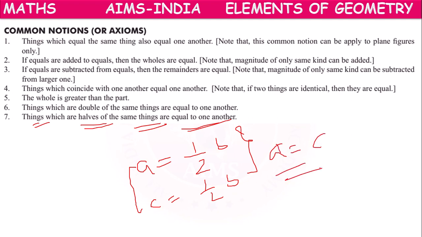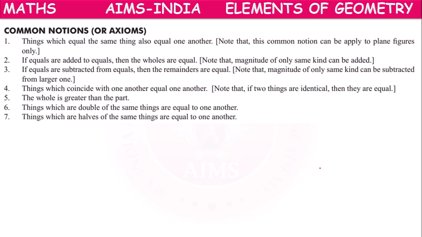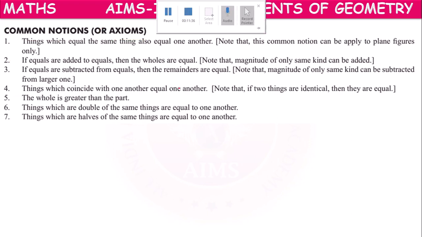In this way, Euclid has assumed some properties which are called common notions or axioms. No need to prove them true. They are just assumptions. They can be applicable for the entire mathematics. So like this, he proposed 7 axioms. Okay, children.